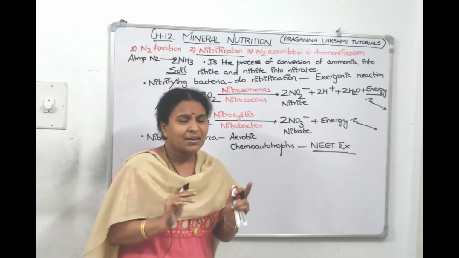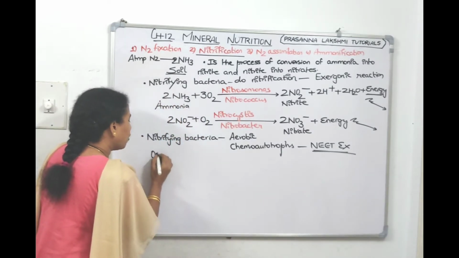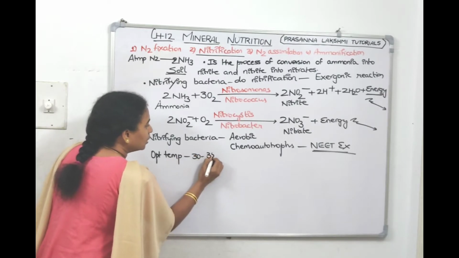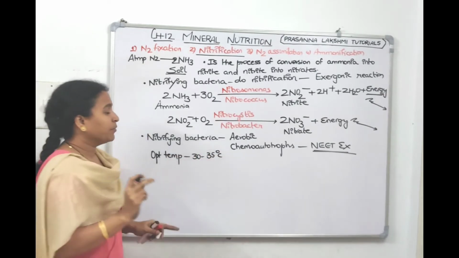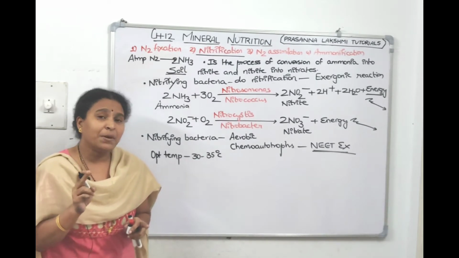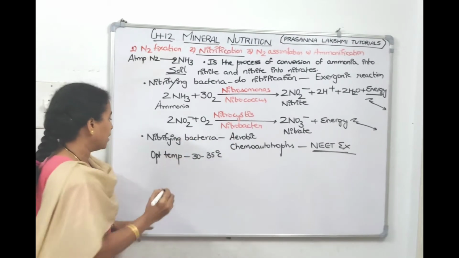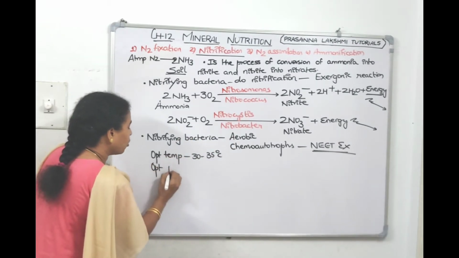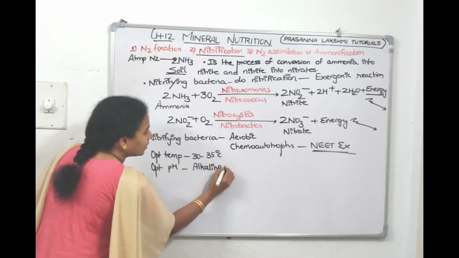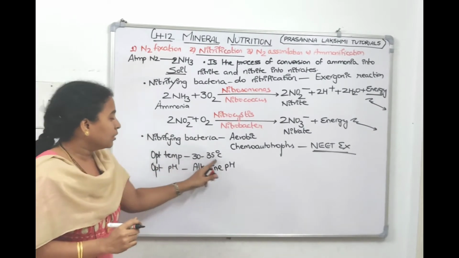What are the conditions they require for their growth? For nitrifying bacteria, the optimal temperature is usually 30 to 35 degrees centigrade. Do they require acidic pH or alkaline pH? These are salts, right? That means they require alkaline pH. So if we check the optimal pH, they prefer alkaline pH. Temperature 30 to 35.